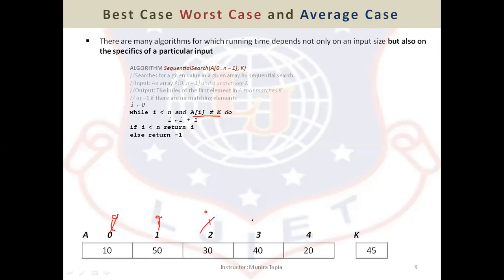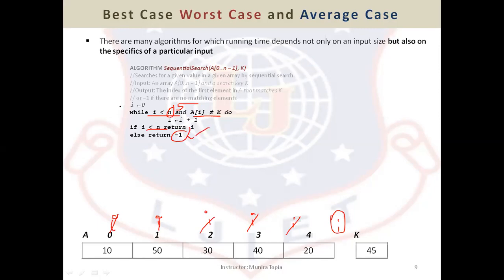The value is not equal, i will be incremented. The value is not equal, i will be incremented. The value is not equal, i will be incremented. But now my i is equal to n. n is nothing but the number of elements, which is 5 in this case. So at this time, this condition will be false. If this condition is false, this condition is also false, and the return statement will be executed, returning minus 1.